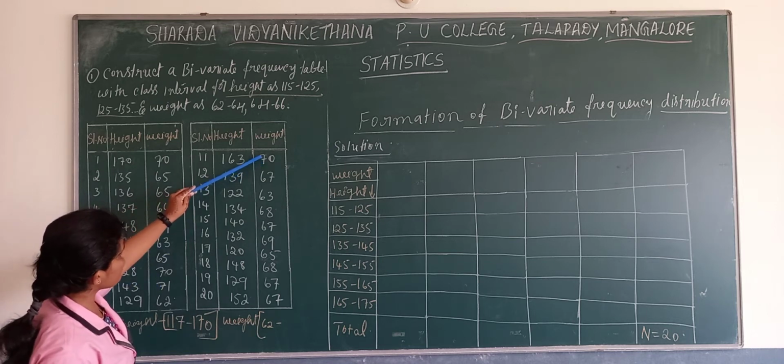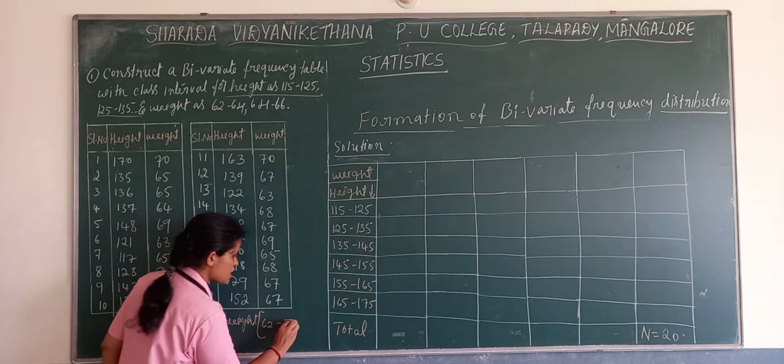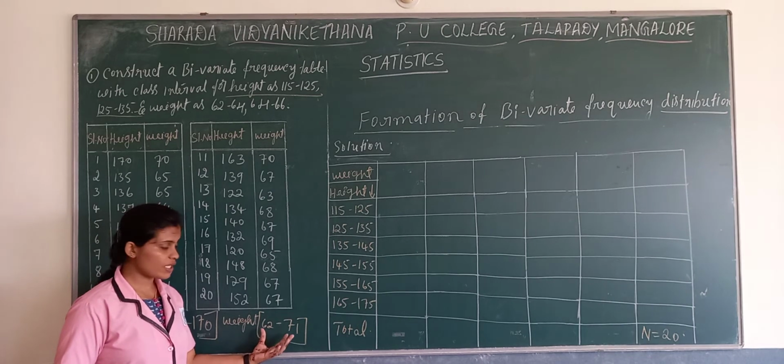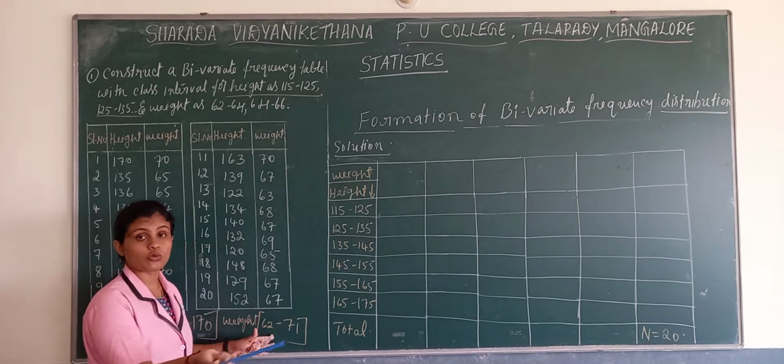Is there any value more than 71? No. So here the largest value is 71. So here we have a very small gap. We get 62 to 71.